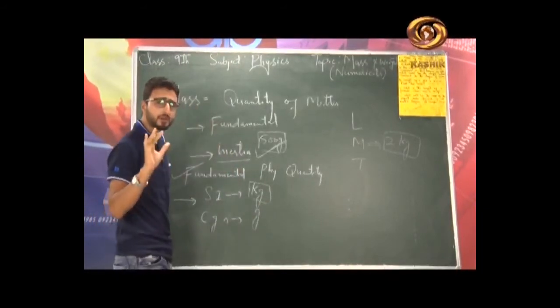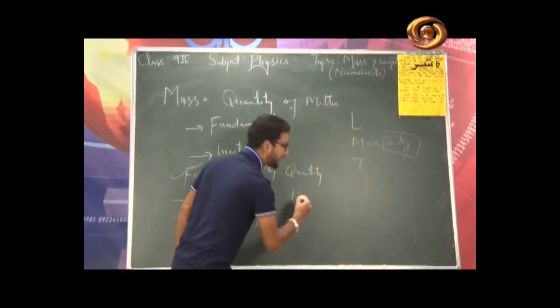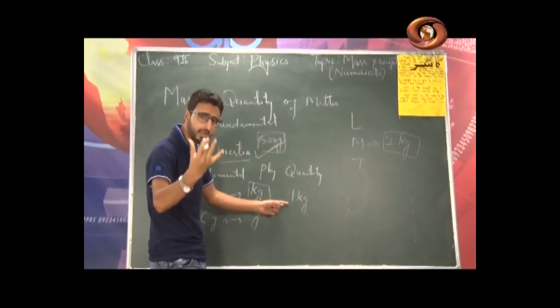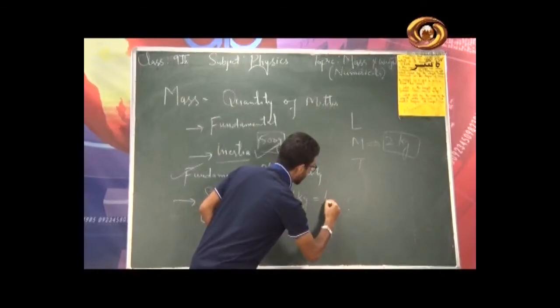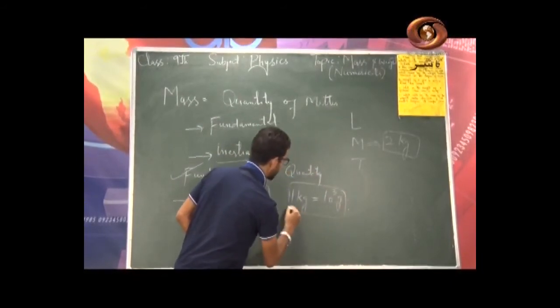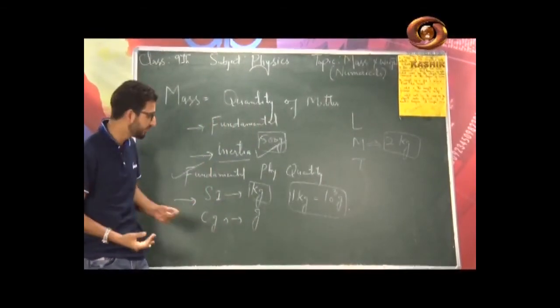And if you remember the relation between the two, 1 kg, SI prefixes basically kilo, mega, giga. Whenever there is the word kilo, it means 10 raised to the power 3, 1000. So 1 kg is basically equal to 10^3 gram. This is the relation between the SI and the CGS unit of mass.